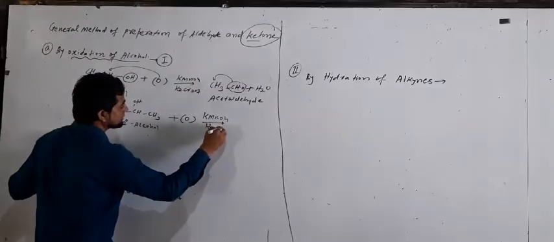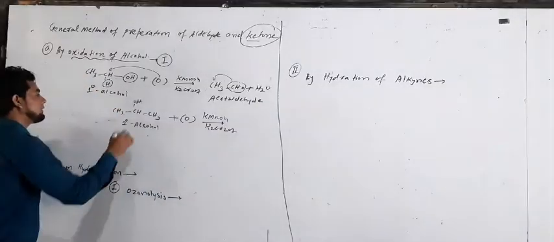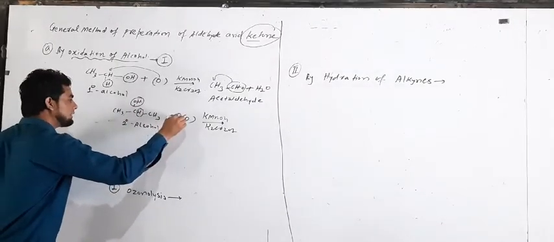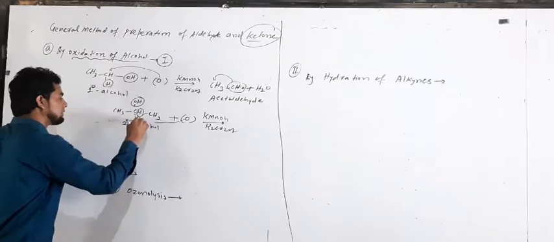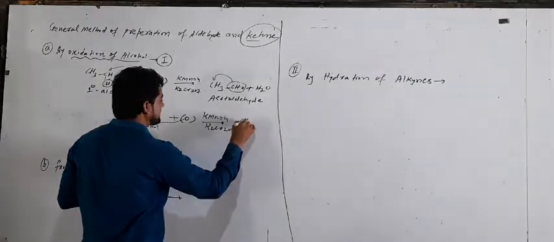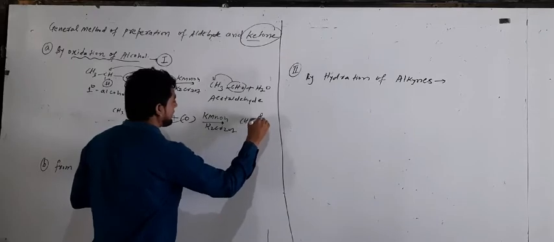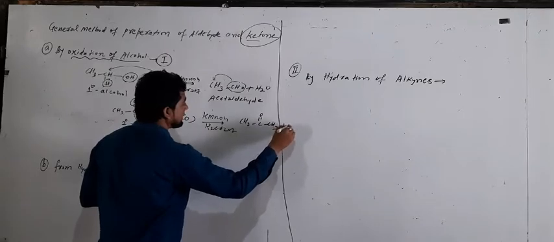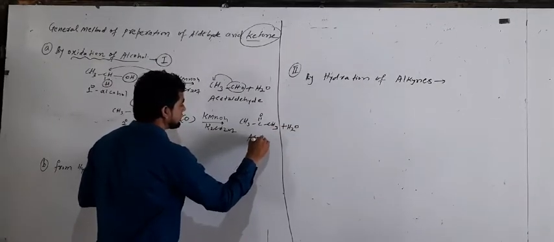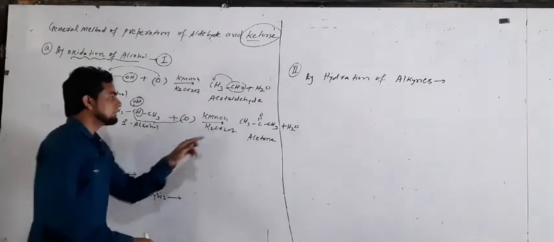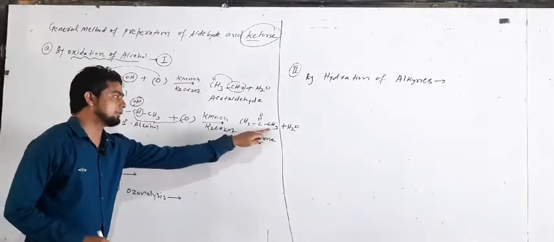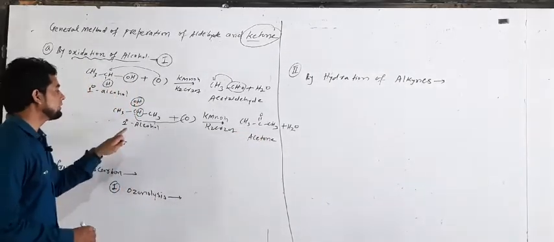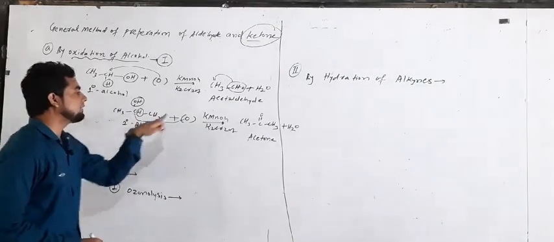When a secondary alcohol undergoes oxidation, meaning addition of oxygen in presence of the same catalysts, KMnO4 and K2Cr2O7, this OH and this H go as H2O, and this oxygen shifts to this CH. So we get CH3-C=O-CH3, or CO, plus loss of a water molecule. The special name of this compound is acetone, because CO is the functional group of ketone, and with the two CH3 groups the compound is called acetone. It means on oxidation of secondary alcohol it forms acetone.